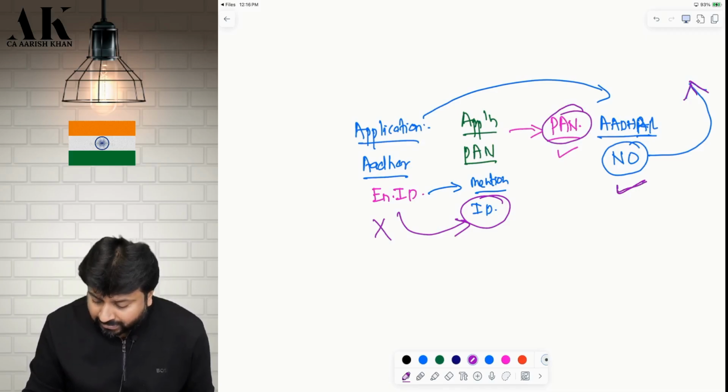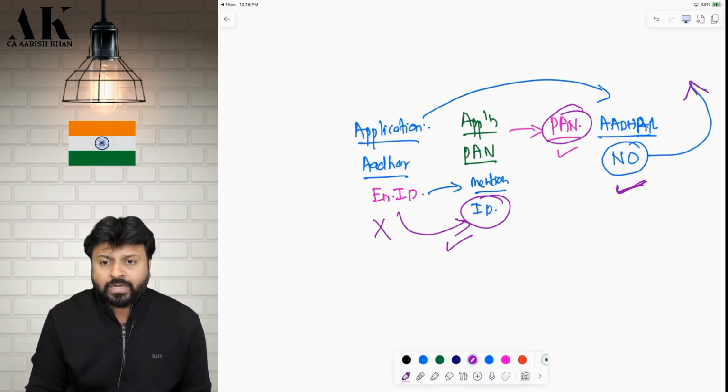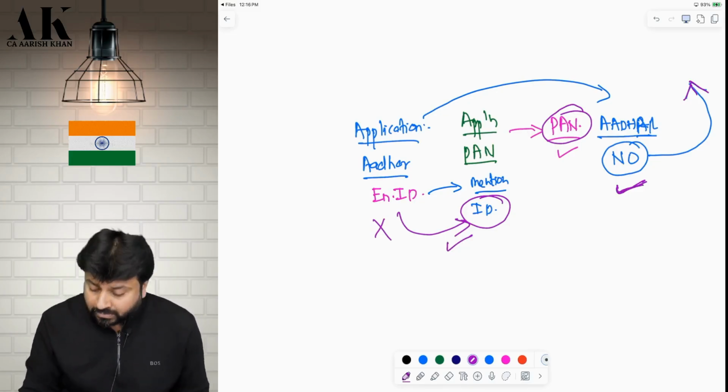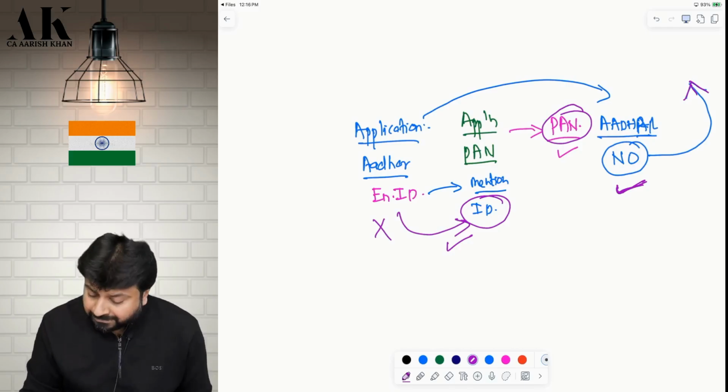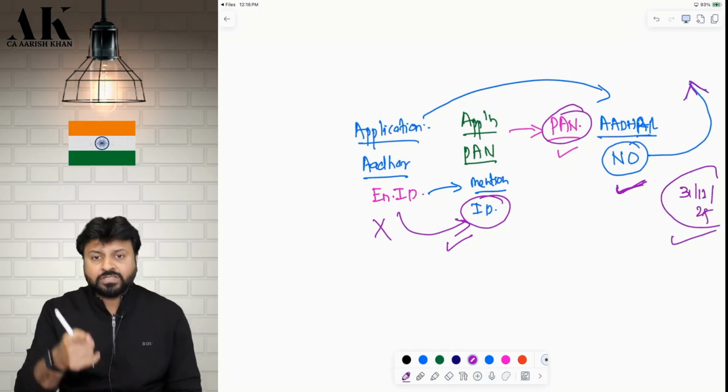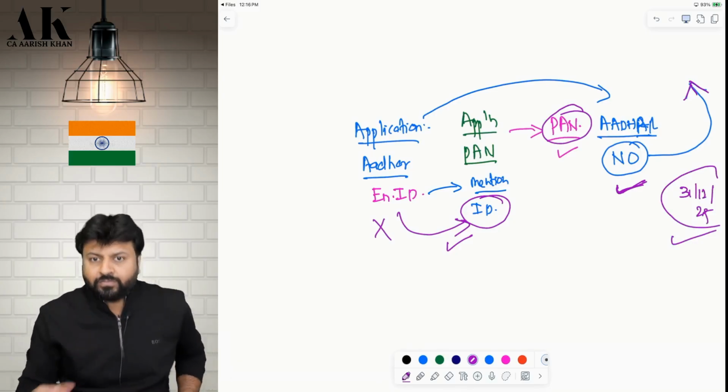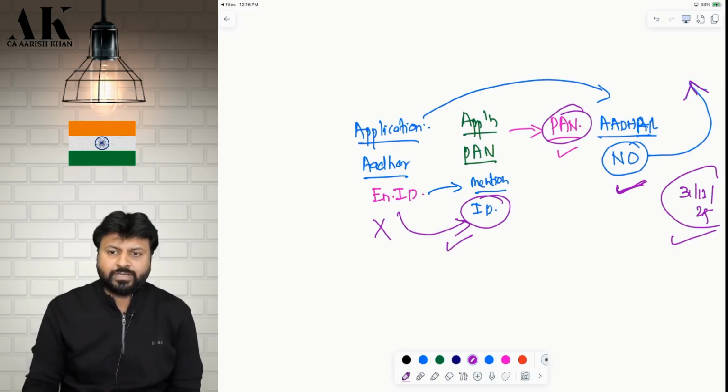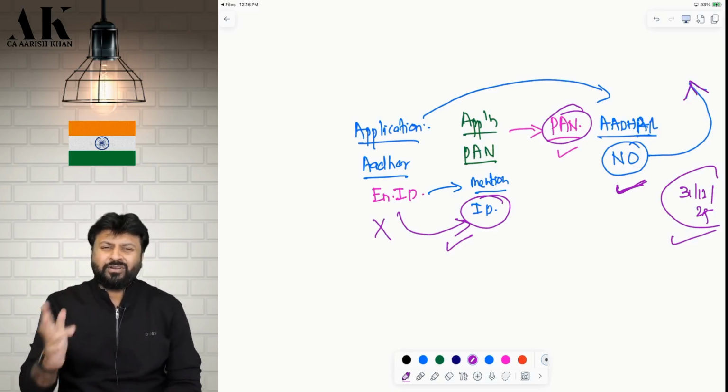That this is my Aadhaar number, sir. Earlier, I had only told you my enrollment ID. Now, I am also telling you my Aadhaar number. So, you have to notify them your Aadhaar number by 31st December 2025. This is what the provision is all about. I hope it is clear to all of you. If you want, you can take a photograph of this, pause the lecture and take it. Okay. But not very important for exam, leave it.